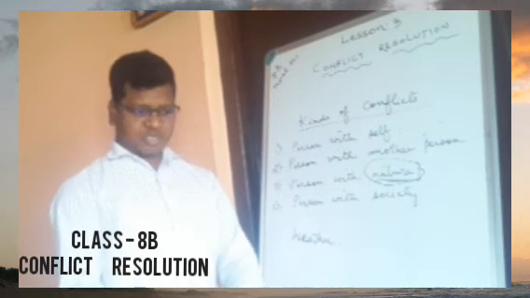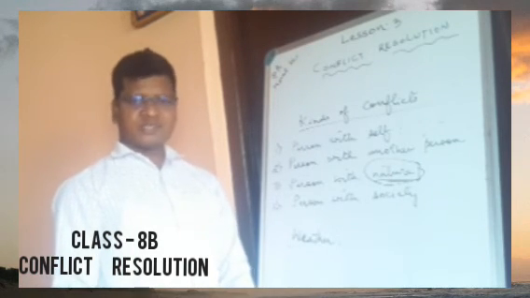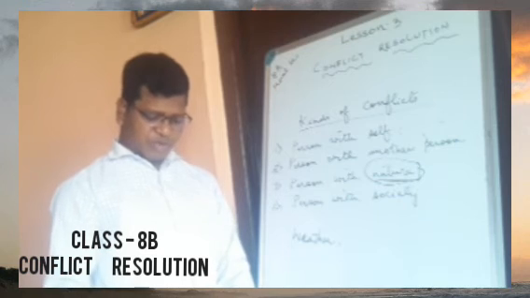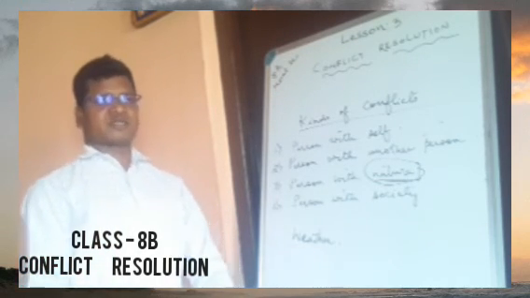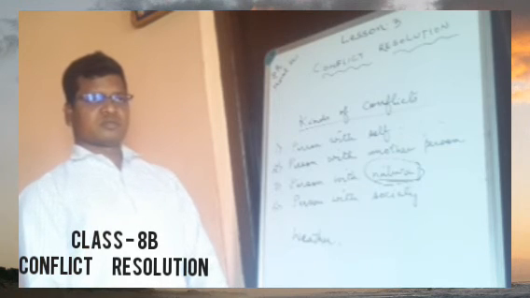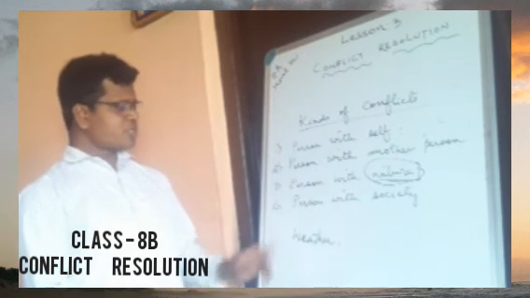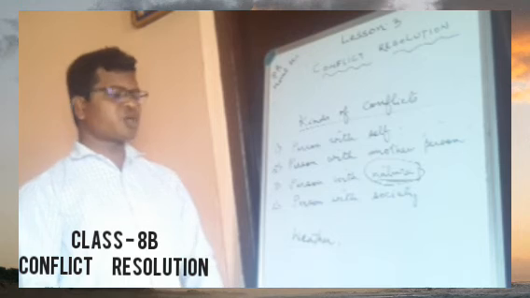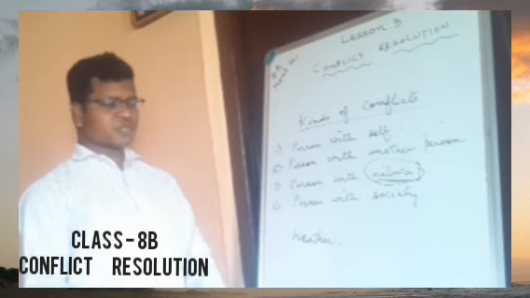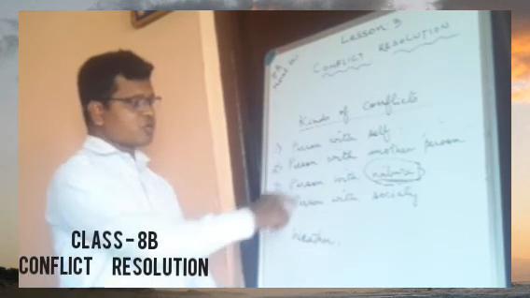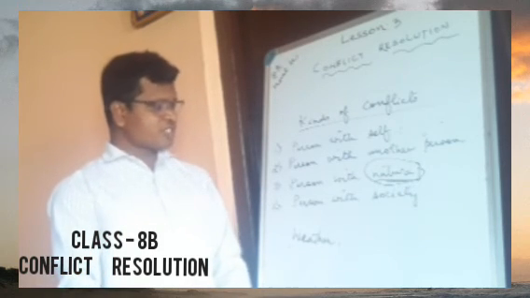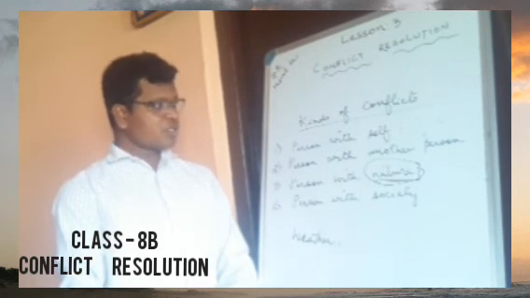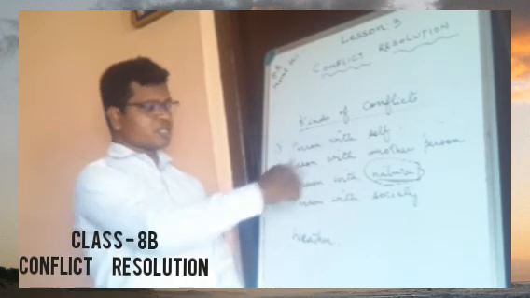Maybe you are terribly sick and can't attend school, or you cannot go just because your house gets flooded with rainwater. The conflict is not caused by a person, but by nature. So this type of conflict is known as persons with nature.